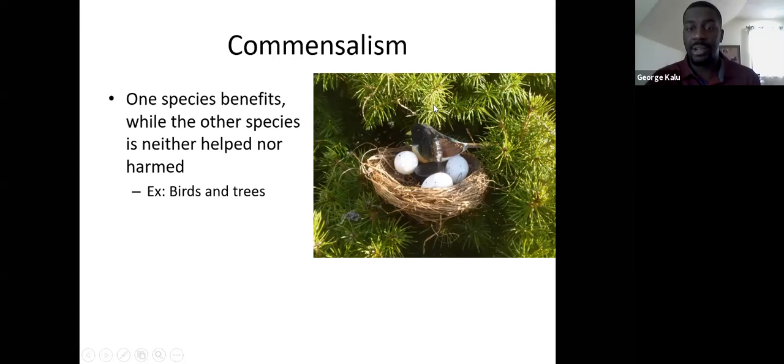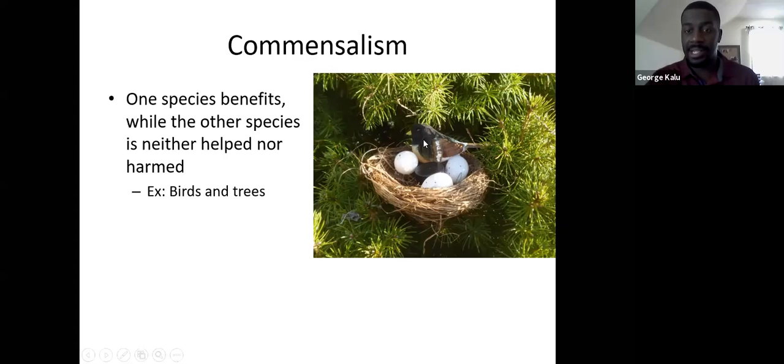Between the bird and the tree, which one is being benefited in this scenario? You tell me. Based on what we see in this picture, which one is getting benefited here? Yeah, so Kimberly says the bird. That's absolutely right.